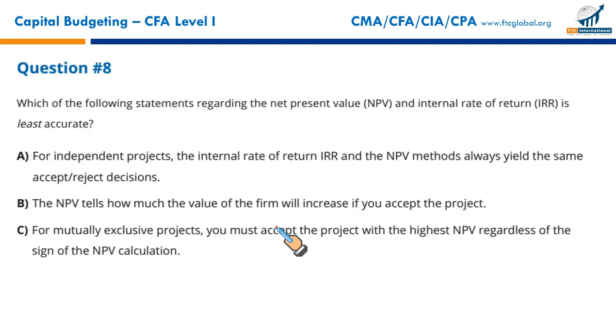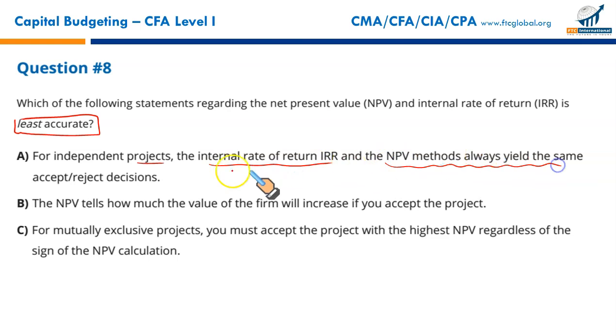Next, which of the following statements regarding the net present value and internal rate of return is least accurate? Mind the word, this is called question twister. It twists the questions totally upside down. For independent projects, which can be taken simultaneously, the internal rate of return and NPV methods always yield the same accept reject decision. This is true. For independent projects, IRR and NPV give the same accept reject decisions.